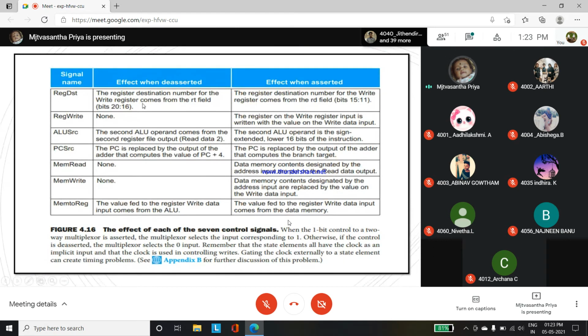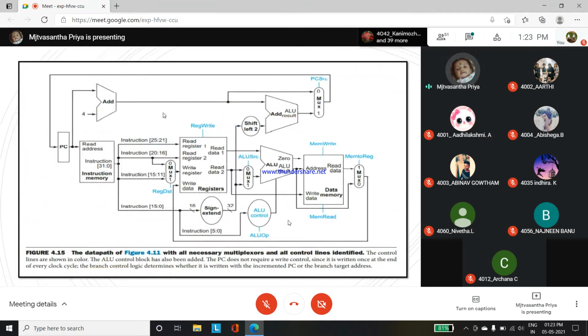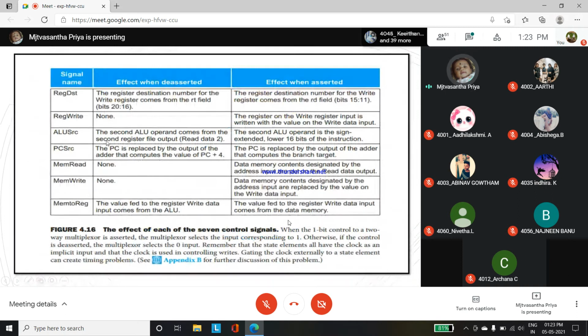So the write register comes from the RT field, right? So here, RT field. So now you will have understood the meaning of these two. Looking at the diagram you can understand, right? So here see, it will feed to the read register 2. So read register 2, okay? So this connects with the multiplexer. So next, see, ALU source is finished. So it will be reading the data 2.